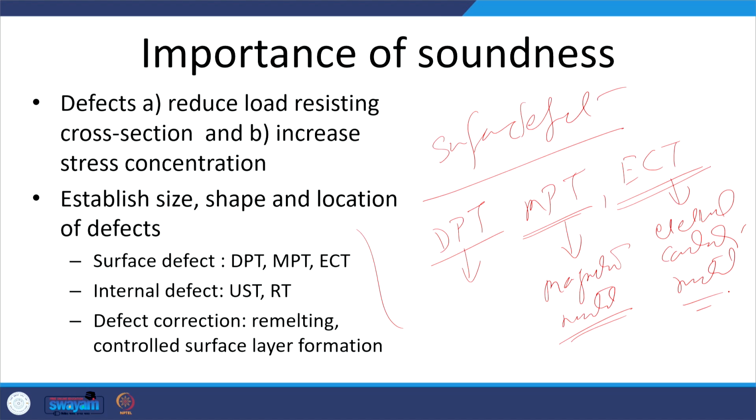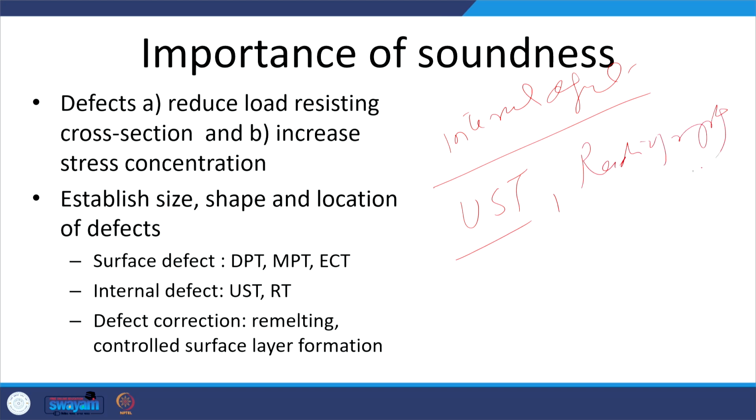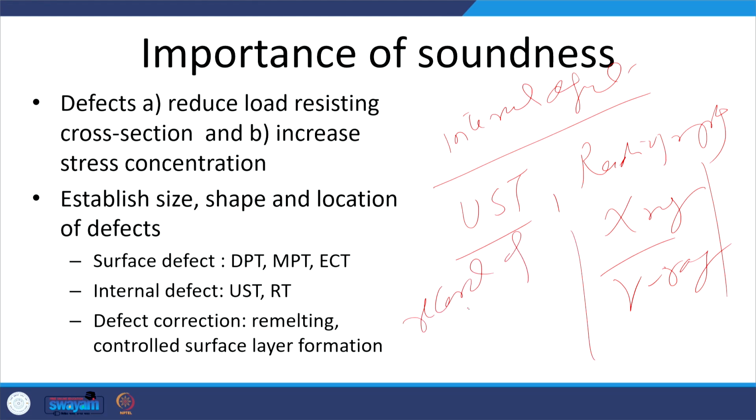Okay. So, if we talk of the techniques used for establishing the soundness of the casting, if it has internal defects, then internal defects are established through ultrasonic testing or radiographic testing. In radiographic testing we have the X-ray and gamma ray tests. The good part here is that with these tests we are able to establish a record of the test, whether there is a defect and what the size and shape of the defect is, with the help of ultrasonic as well as radiographic tests.